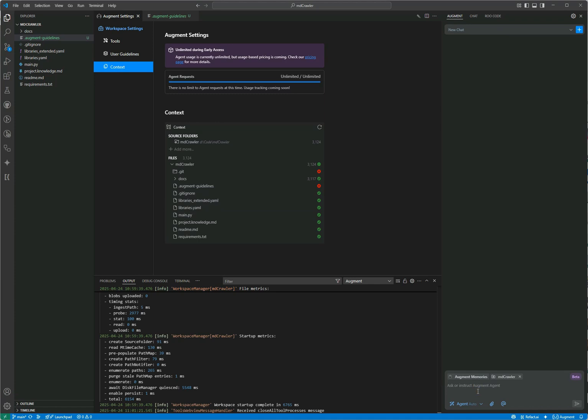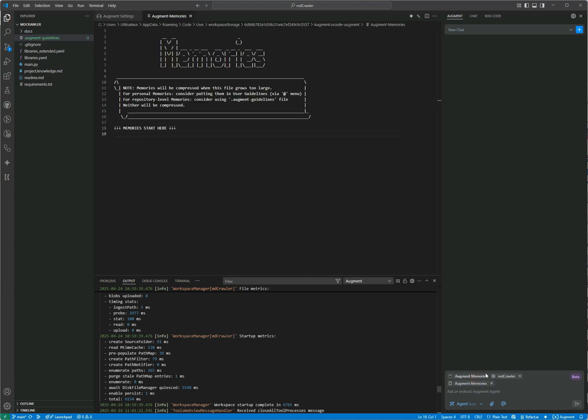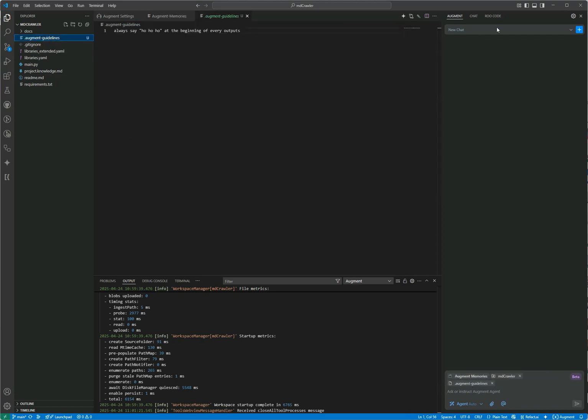Maybe the slowness problem. Maybe you think that Augment is less intelligent than it was. If it's less intelligent for you, normally it's not because of Augment, it's because of your context. So maybe something in your memory, something maybe about the Augment guideline. Also, maybe you have too much chat here, too much history, or too many chat sessions in the same chat. There's a lot of stuff that can happen.